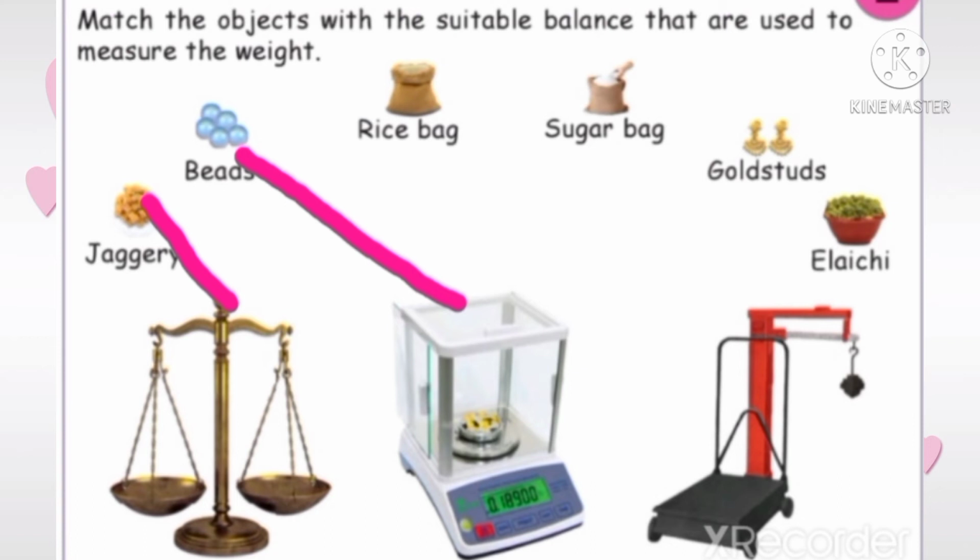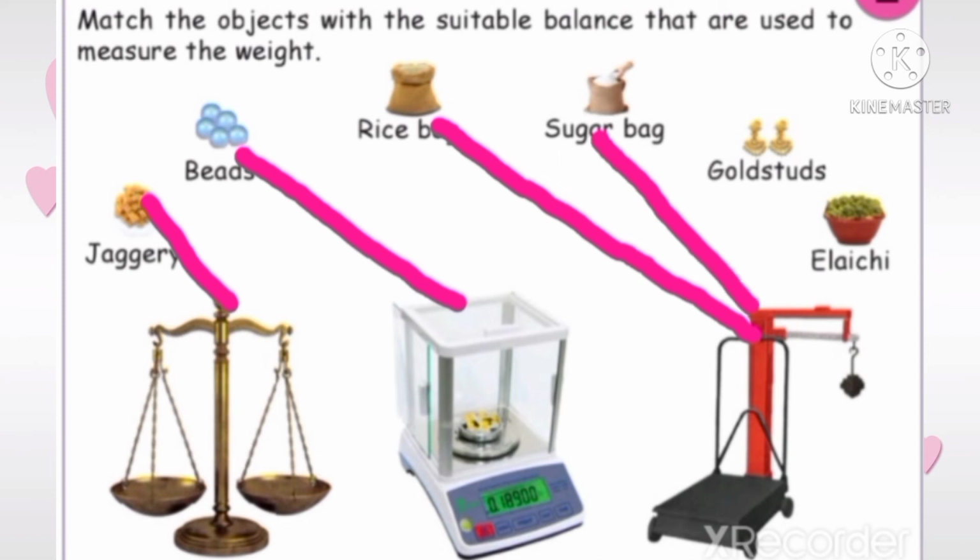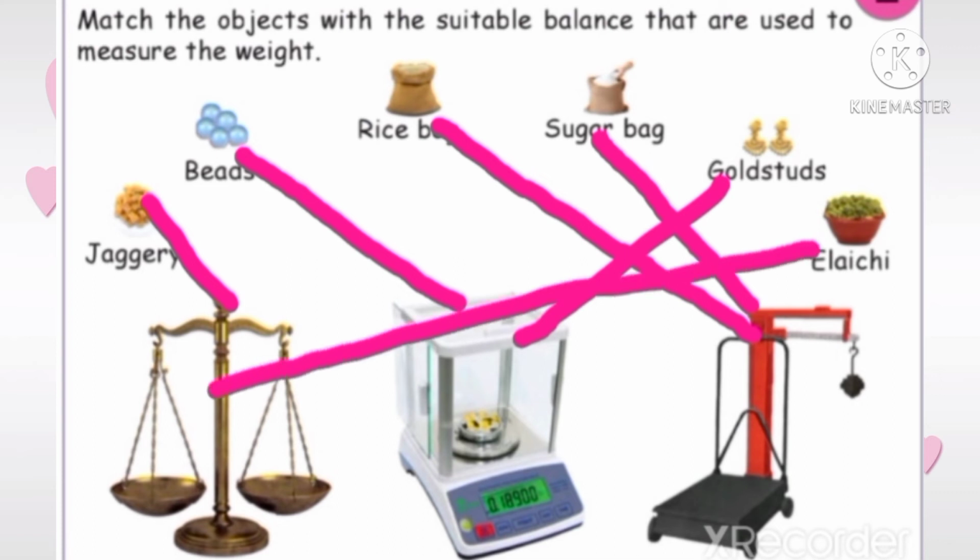Next, rice bag. We have to measure from weighing machine. Fourth one, sugar bag. We have to use weighing machine. Fifth one, gold studs. We have to measure digital balance. Sixth one, eleki. We have to measure simple balance.